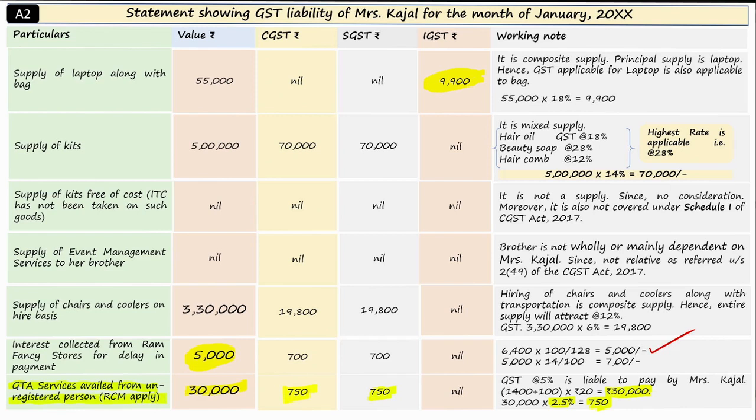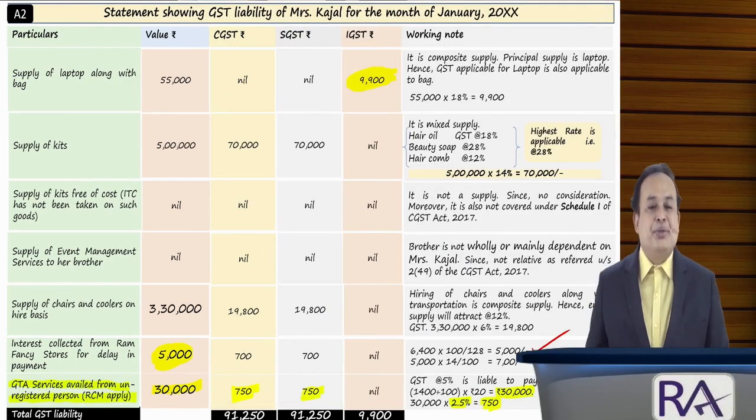So, all supplies in the given case are forward charge except the last one, the GTA services, which is RCM, resulting in the total liability of Mrs. Kajal for the month of January: CGST liable to pay 91,250, SGST liable to pay 91,250, IGST just rupees 9,900. This is the solution for the given problem, my dear sir. Got the clarity, my dear? Any difficulty in the given case?